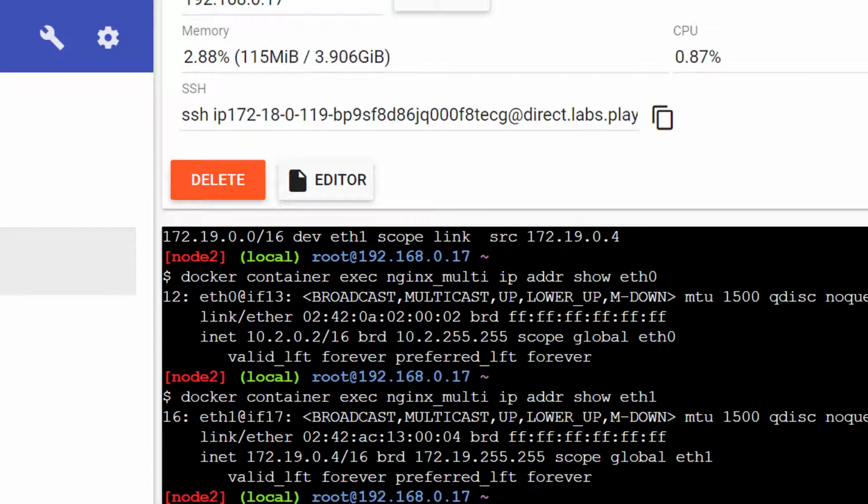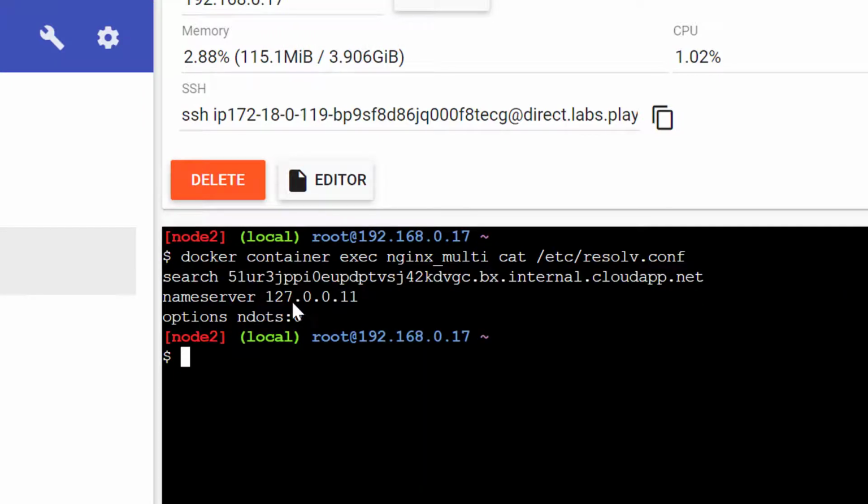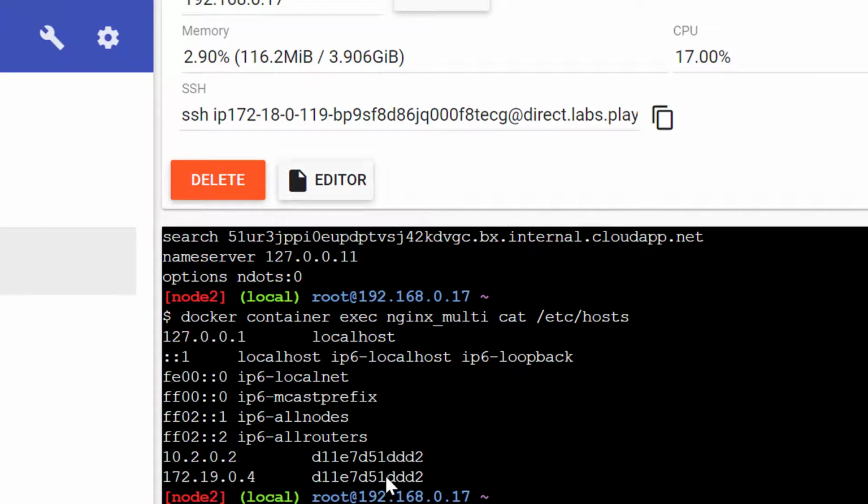If I check resolv.conf, it's going to have the same name server 127.0.0.11, and the hosts file will have the details of both IP addresses mapping to the same hostname. That means one host is having multiple Ethernet adapters and multiple IP addresses, and accordingly it will be in a position to communicate.